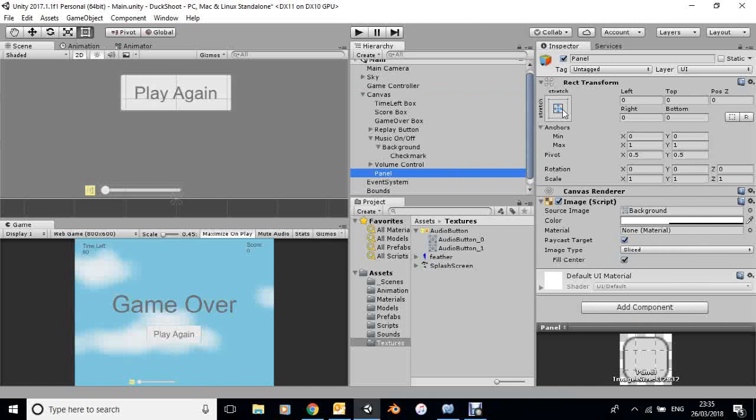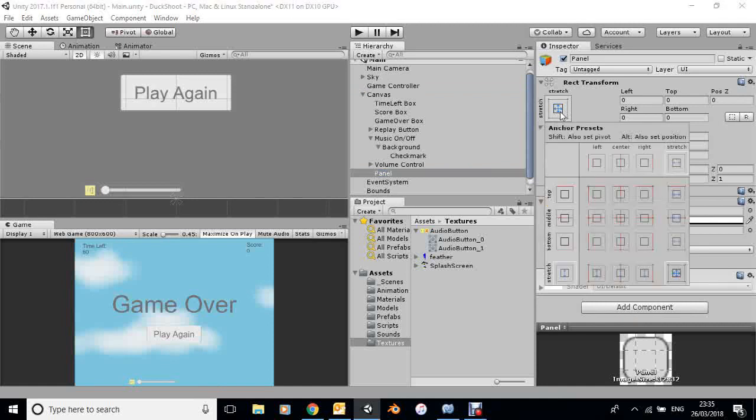I don't really want this to happen, so I'm just going to click on here and hold the Alt and Shift, and we've got a number of stretch operations here. So I want a panel at the bottom here. So I'm just going to click on that, and that'll stretch it horizontally.